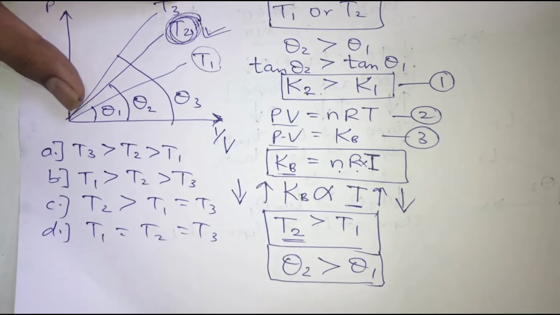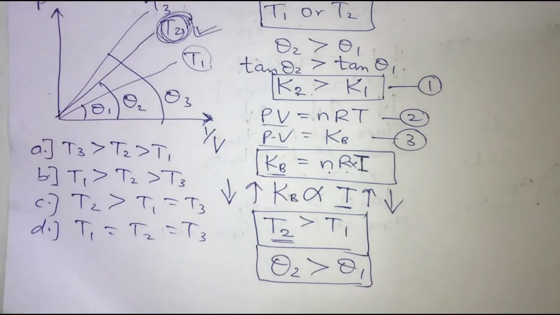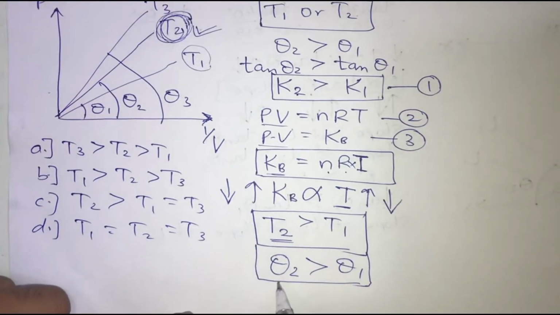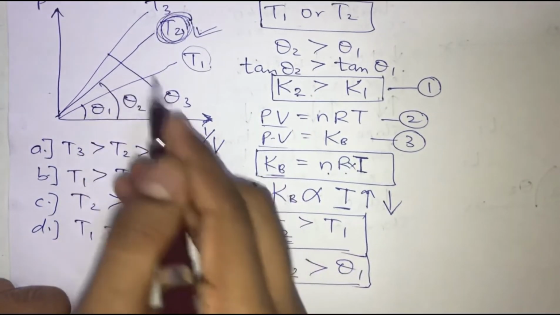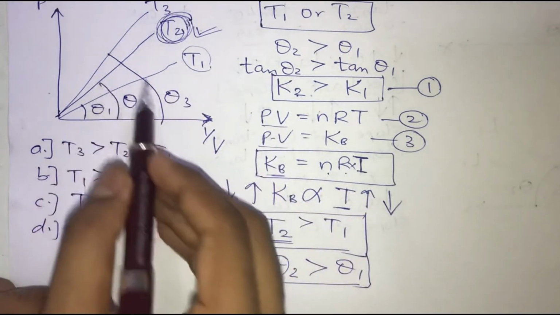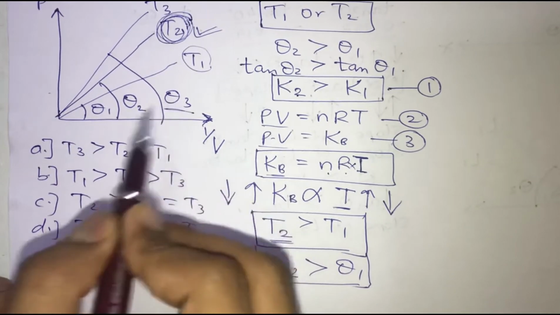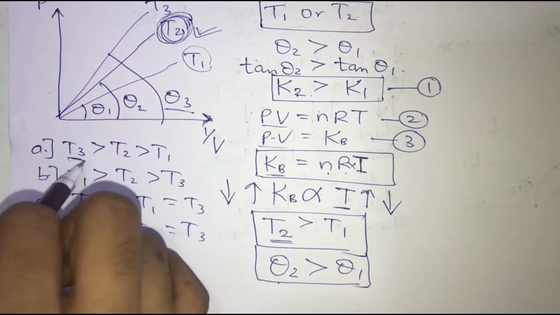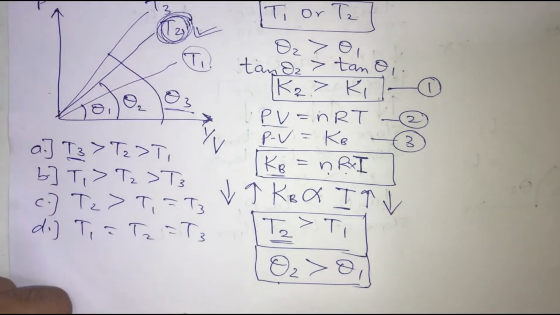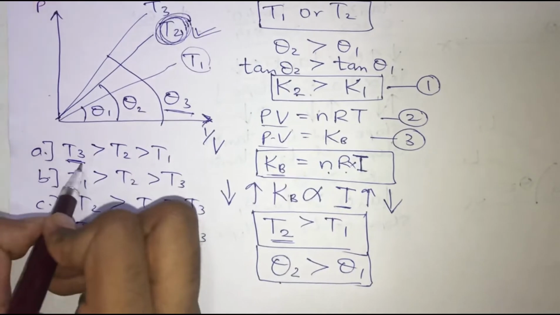So now amongst these 4 options, we want to find out which option is the correct one. So what are you going to do? You are going to look at the angles. Here the greatest angle is going to have the greatest temperature. Since theta 3 has the greatest angle, therefore the temperature T3 is going to be the greatest. Since the angle is greater, therefore T3 is greater.